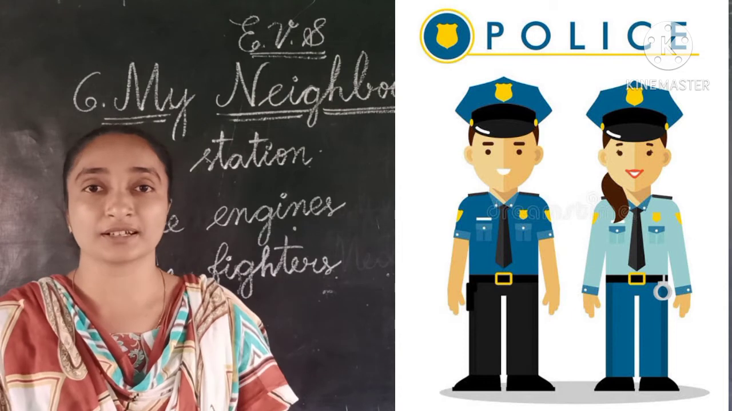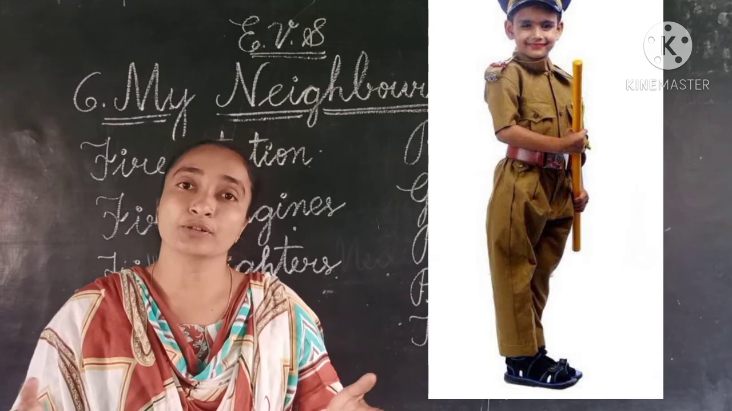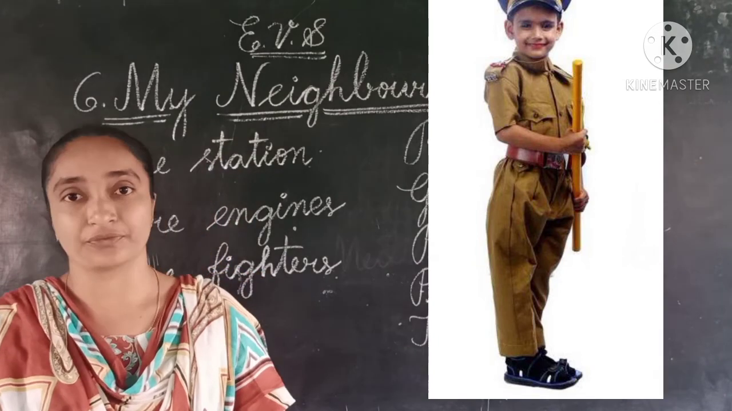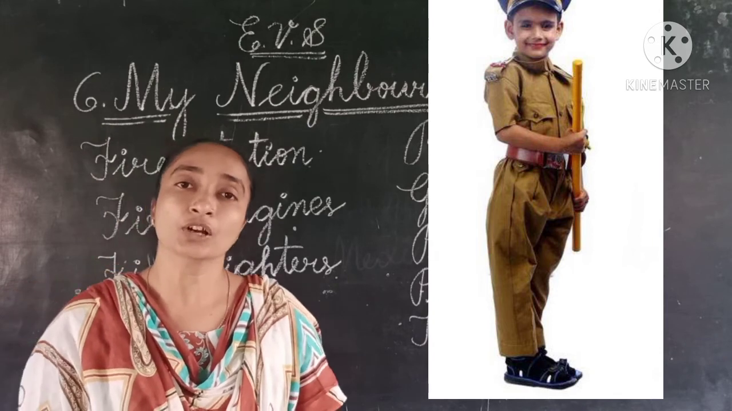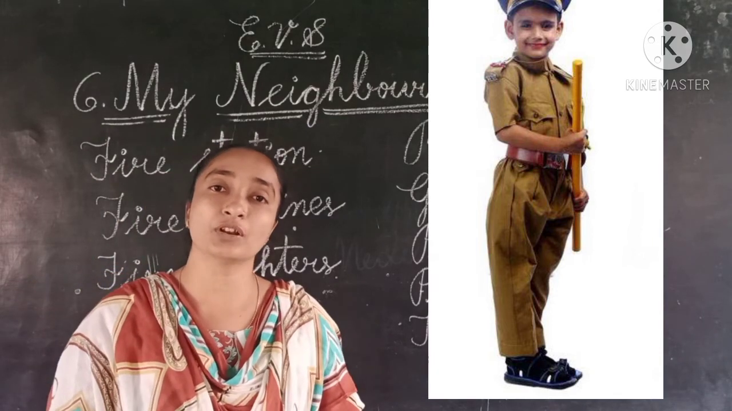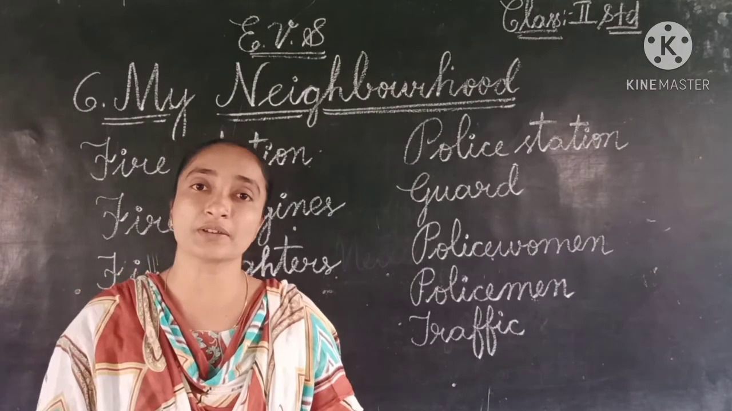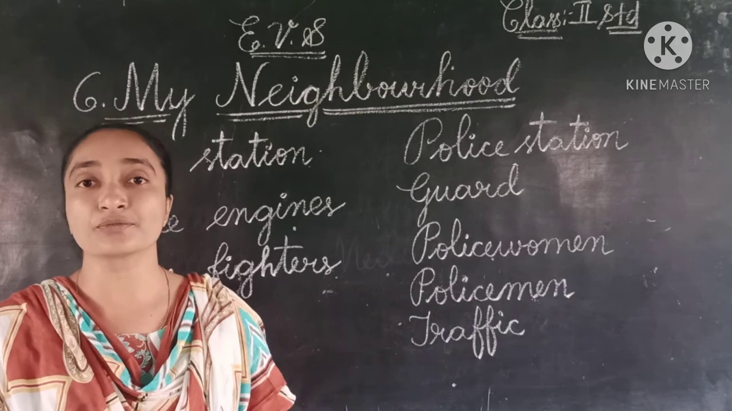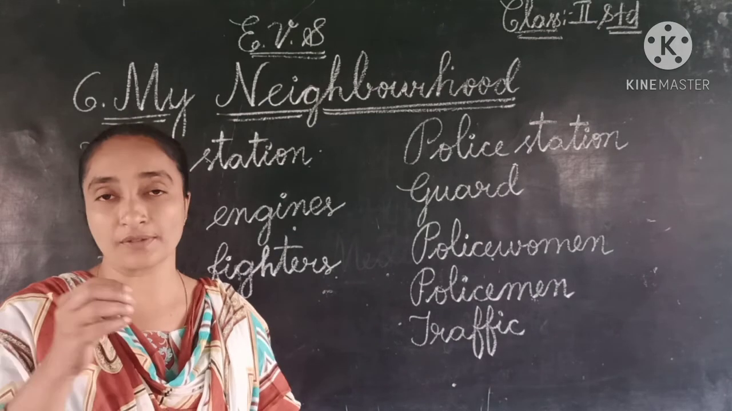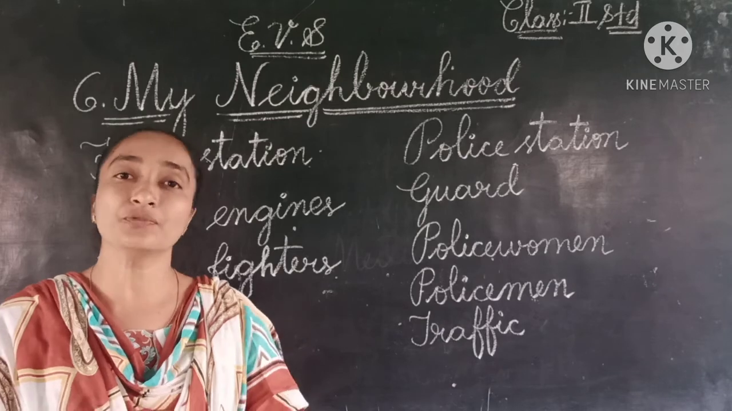The police guard our neighborhood and they keep us safe. If anything is lost, or if thieves come and take our things, where will we go? Next, we have to go to the police station and give the complaint: so and so, my things are lost. Then they will find out.